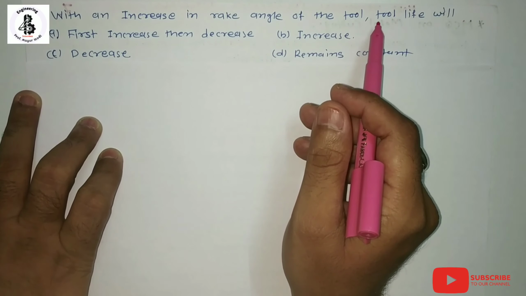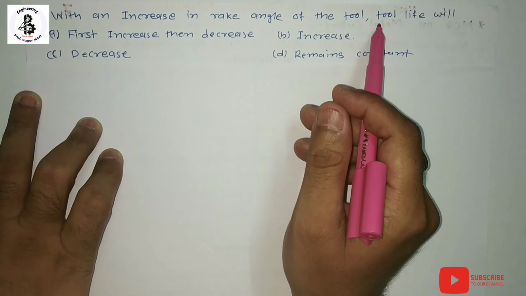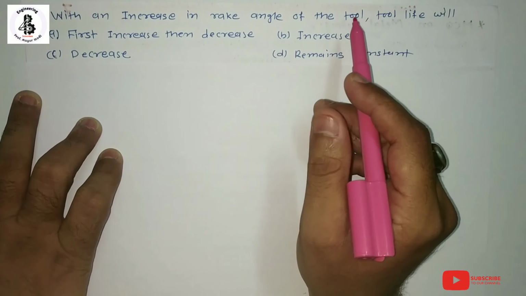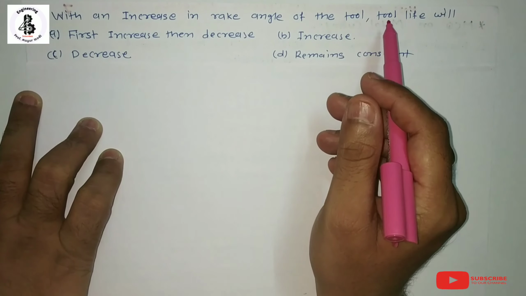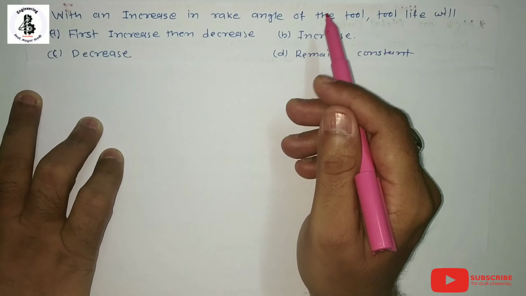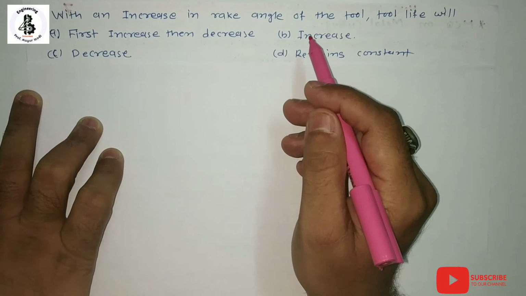Basically the tool life first increases, then it rapidly decreases. Once you measure the tool life at the initial stage, increasing the rake angle increases the life, but at some point it decreases drastically.